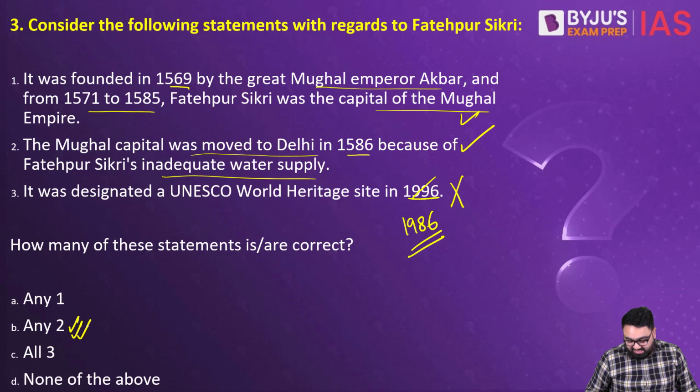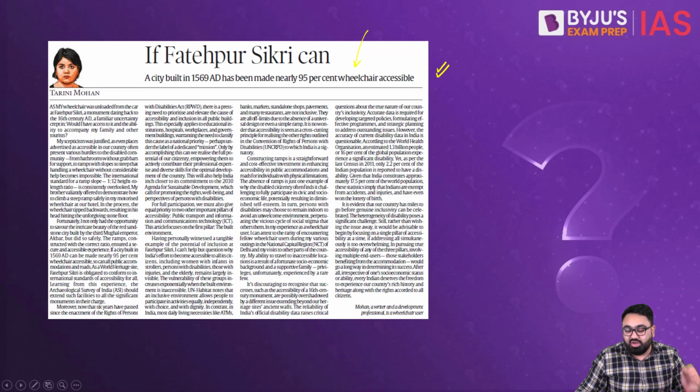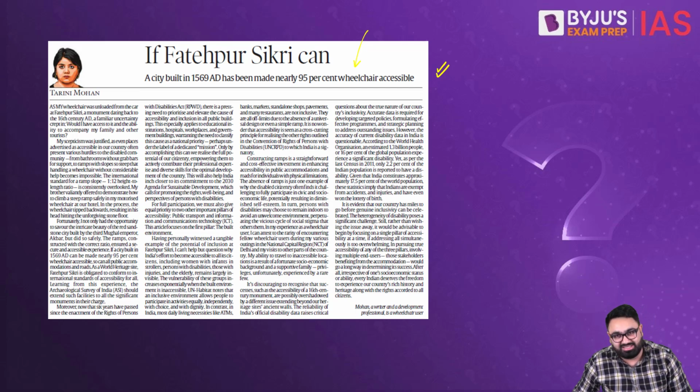The reason why we're discussing this is because there's a short editorial written in the Indian Express newspaper where the author is praising the Fatehpur Sikri Fort Monument, saying that 95% of this is actually wheelchair accessible. The author is noting the fact how most places in India, even the historical places where you see a lot of tourists going in, are not wheelchair accessible. Means people on a wheelchair will not be able to access it. Maybe the Fatehpur Sikri city can set an example for other places now to learn from that.